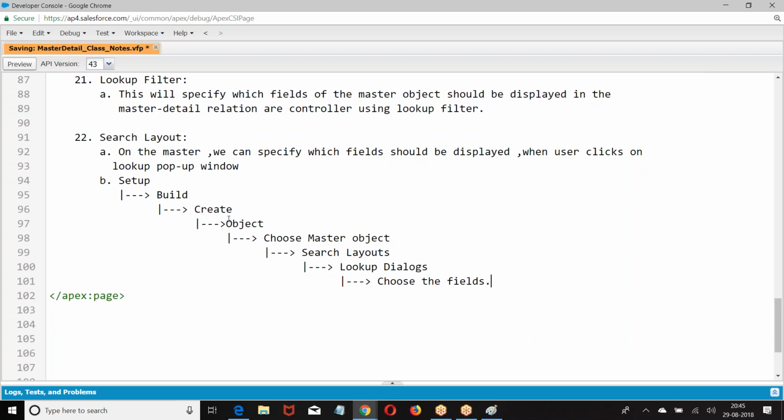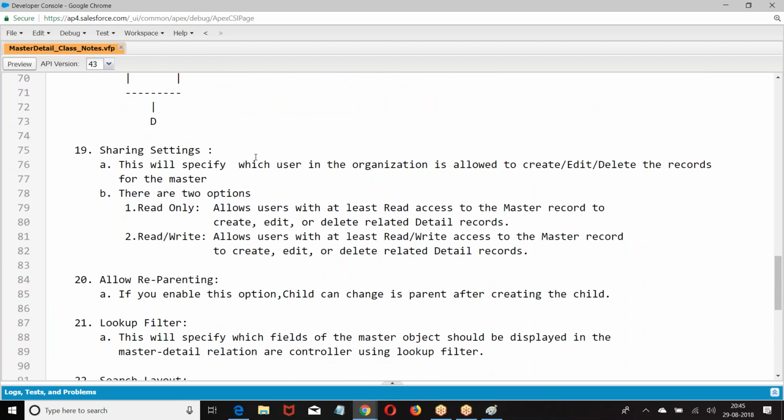This is if you want to specify which fields of the master should be displayed on the pop-up window. If you want to specify which fields of the master should be displayed in the pop-up window, we'll go with the search layout. I hope you are good with this one. Clear? Okay. Let me revise all these points.